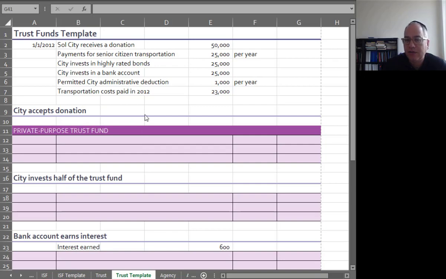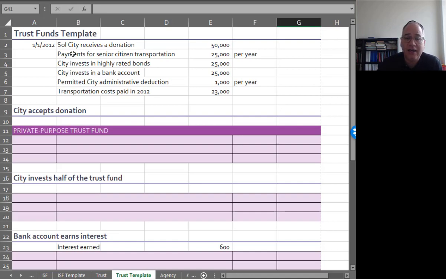So Salt City receives a donation of $50,000, and this is for senior citizen transportation. The story is there was a woman, and she had provided transportation for the city for many, many years, and when she passed away, when she was 100 years old, she donated $50,000 to Salt City so they would have money for senior citizen transportation, because that was very meaningful to her.